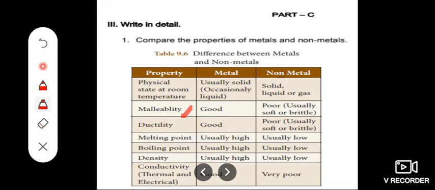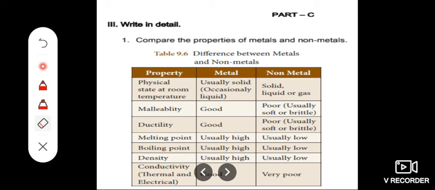The next one, melting point. Usually the melting point of metals is high, but in the case of non-metals, very low. The next one, boiling point. Boiling point is usually high for metals, but for non-metals usually low. The next one, density. Density of metals is usually high, and for non-metals usually low.